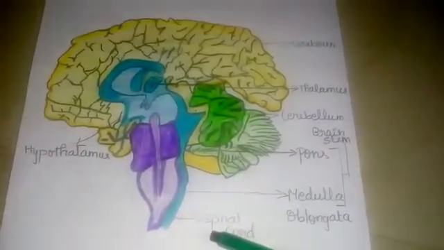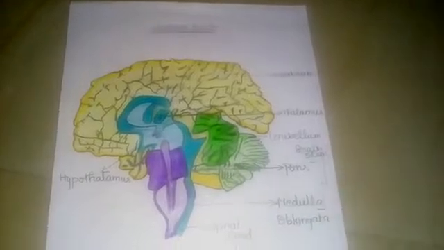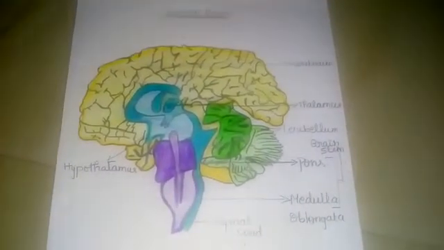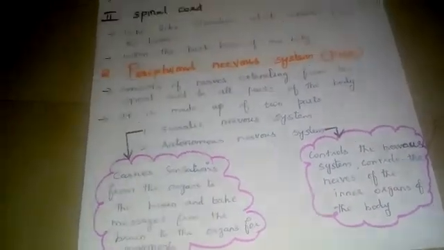This is the spinal cord part. So overall this is our human brain. This is the way it works. Next we are going to see the peripheral nervous system.